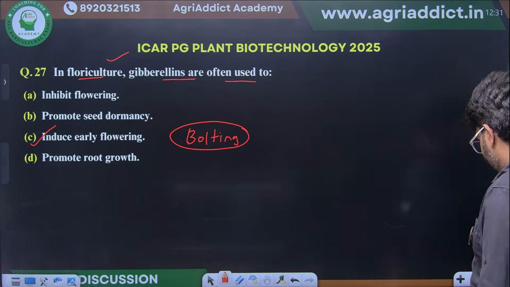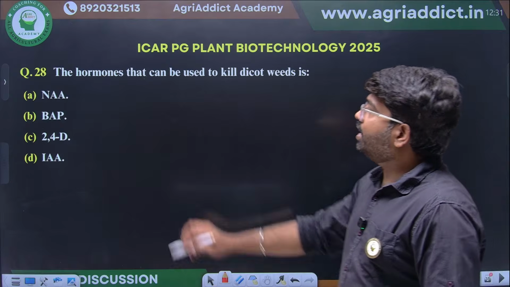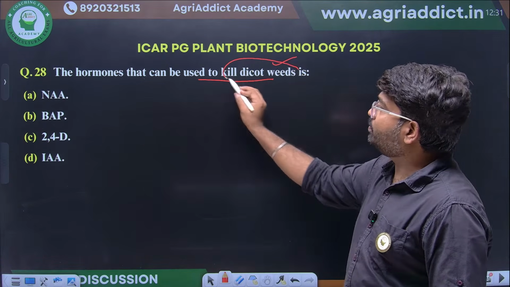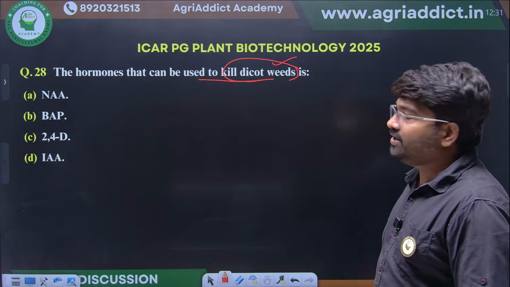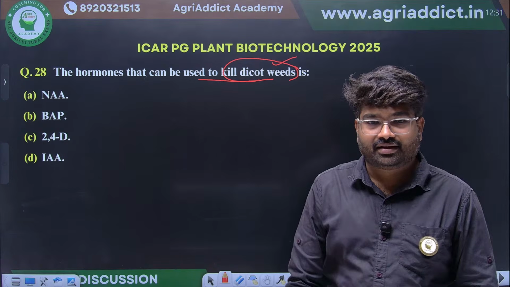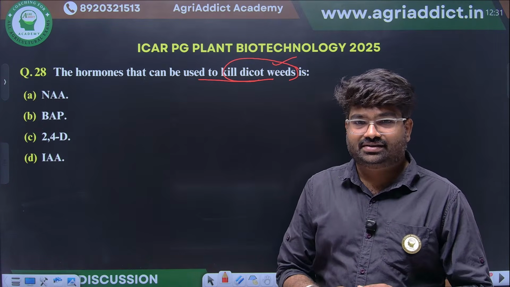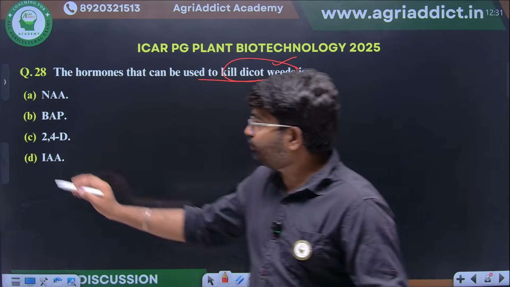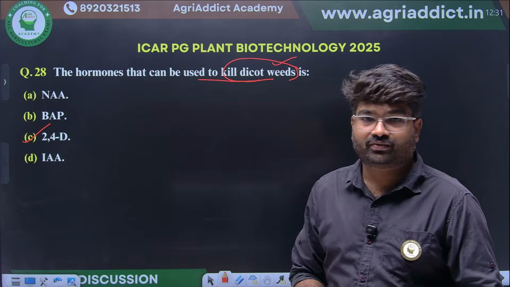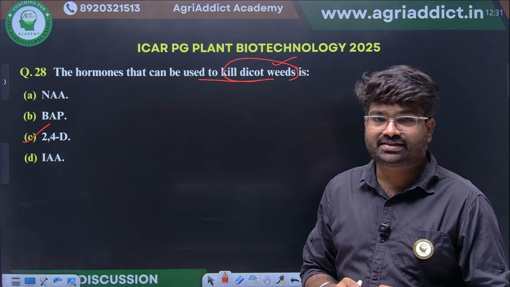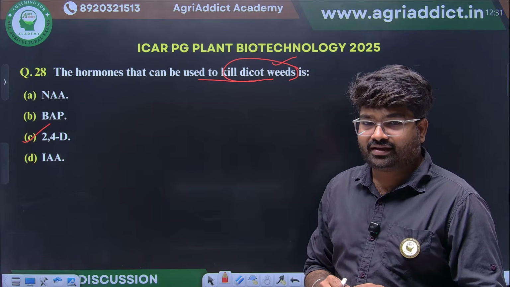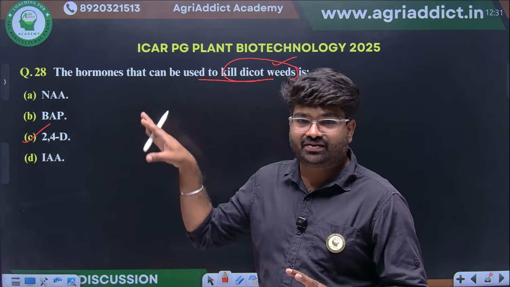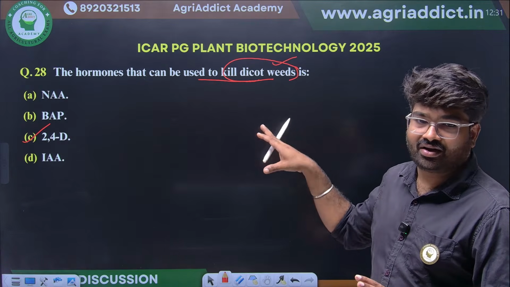Okay, clear? The hormone that is used to kill dicot weeds. What will be the hormone? Plant hormone that will be used to kill dicot weeds. NAA or NBA? Yes, 2,4-D. 2,4-dichlorophenoxyacetic acid, at higher concentration of this auxin, can be used as a weedicide to kill the dicot weeds.